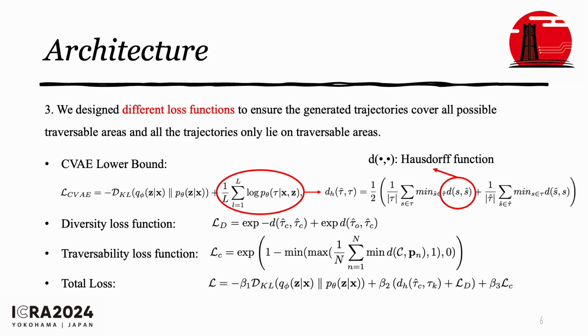And we also want the redundant trajectories to stay close to the effective trajectories. And the third term is traversability loss function. This loss function is calculated by the distance between the non-traversable areas and the waypoints of the generated trajectories. So the total loss function is a combination of the three terms.